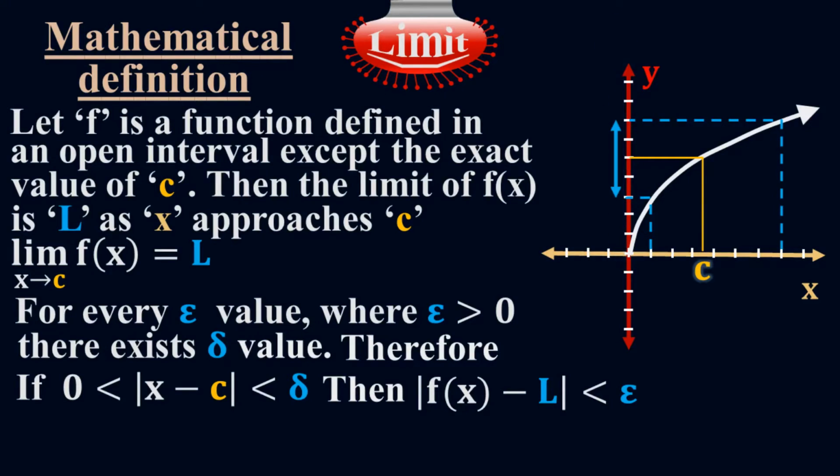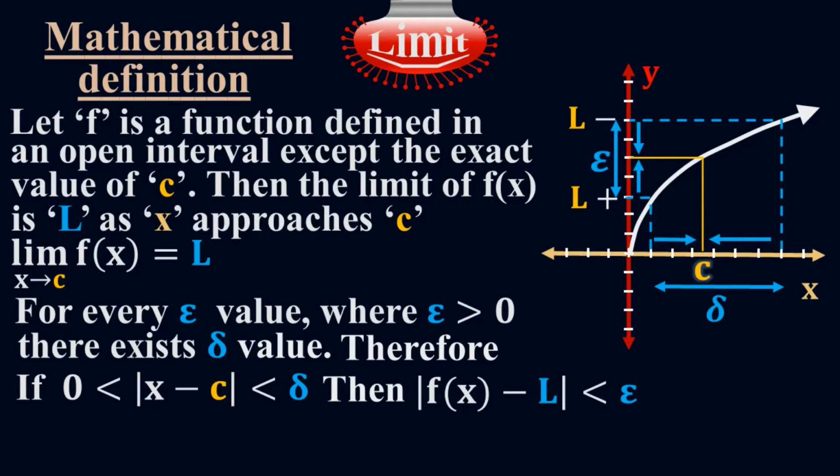Let's say the region along the y-axis is my epsilon. This place along the y-axis is called epsilon. This region along the x-axis is called delta. These are my epsilon and delta. I want to approach the exact value which is c. How am I going to approach it? I'm going to approach it from two directions. I'm going to go downward and also upward. Similarly, along the x-axis I can approach from the left side and also from the right side.